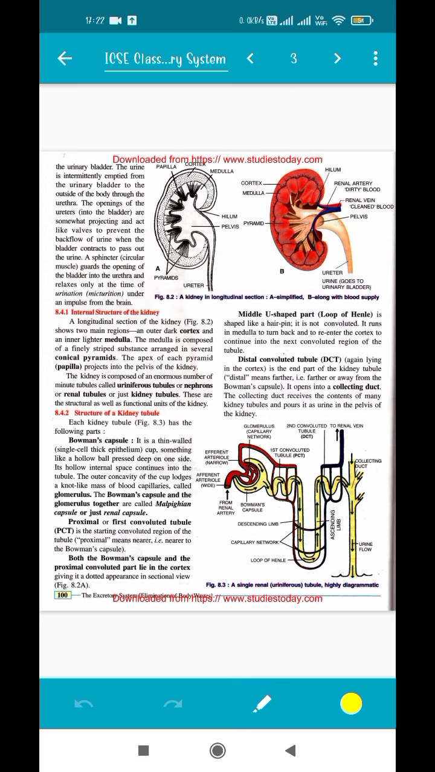A longitudinal section of the kidney shows two main regions, an outer dark cortex, so the cortex is darker in color, and an inner medulla, which is lighter in color. And then I told you there are certain conical shaped structures which are known as pyramids, and from each pyramid there come out certain projections which are known as papilla. The kidney is composed of a number of small uriniferous tubules which are known as nephrons.